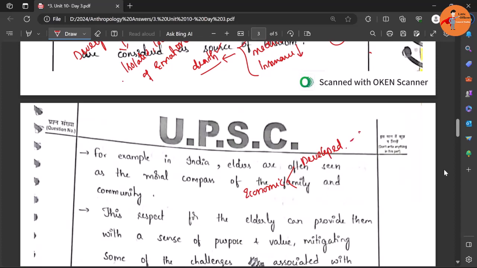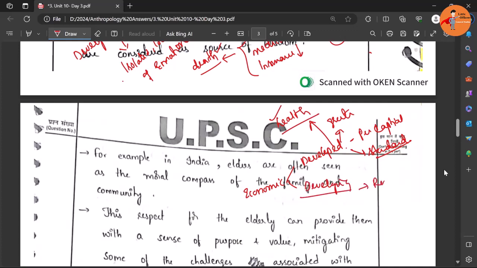Then finally, on economic grounds, if we compare, developed countries being rich have more per capita income and a good standard of living. As a result, they can afford medical care and better services, their infrastructure, sanitation, hygiene, and access to all of them is great. They get an extra advantage with respect to health, and they lead very comfortable lives there. But in developing countries, due to financial constraints and constraints on resources, generally the elderly people are seen as an economic burden.